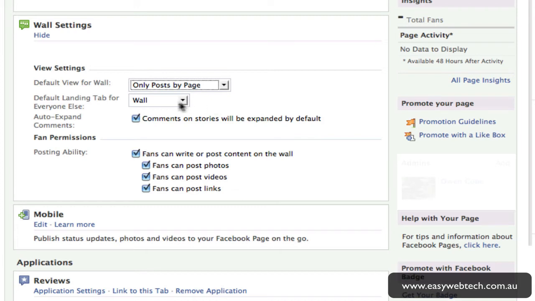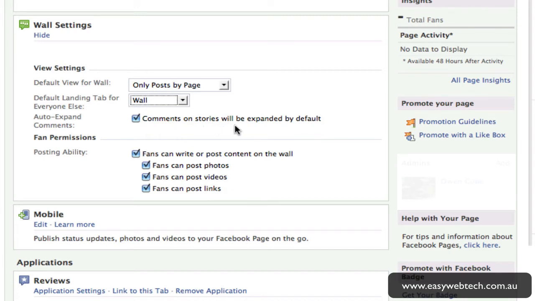This default landing tab is where do you want people to originally arrive, or what do they originally want to see when they first arrive on your page. For most people, they keep it the wall, but if you want to, you can make them come directly into the info, photos, discussions, or reviews. At this stage, we're going to stay with wall and do an auto expand comments. These things are left as default. For the moment, you can keep those on so that when people come, the stories and information will be expanded so people can read them.